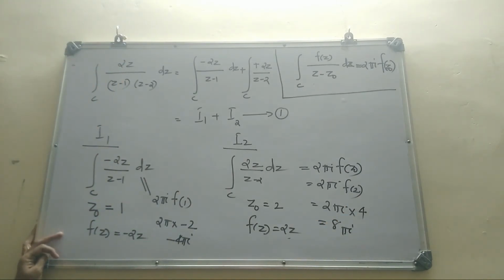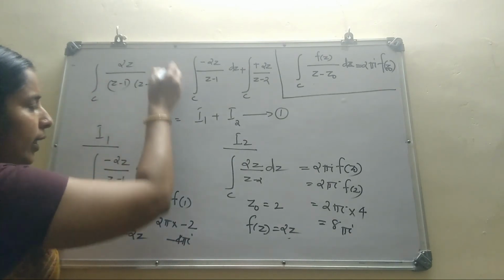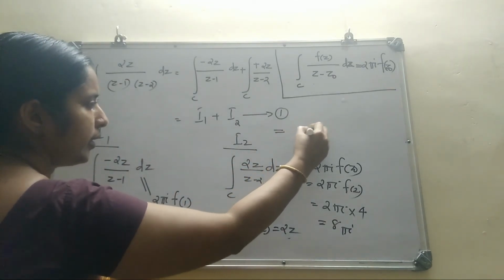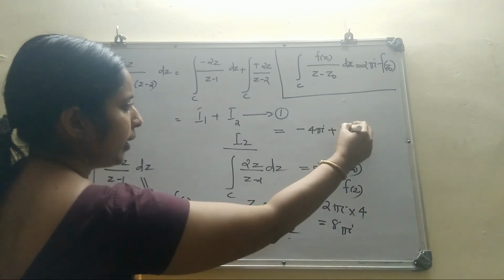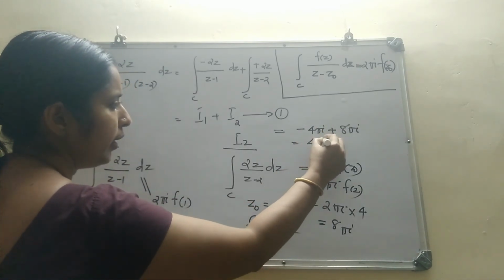Substitute these values in equation number 1. You can see the given integral is minus 4 pi i plus 8 pi i. That is 4 pi i.